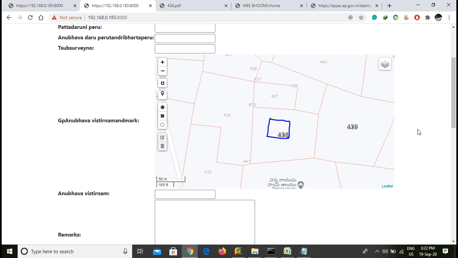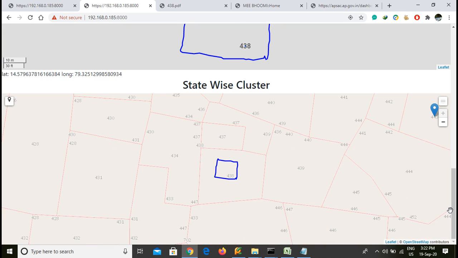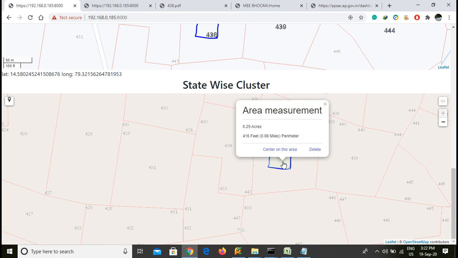If he is the landowner, the land occupancy is the same survey number, and the mapping is correct, we need to go for some other statistics. We need to measure how much land is available. This is the land with the same number. This is the measuring. I have already measured. It is written that this much, 0.25 acres, meaning 25 cents, is available. The land is available for agriculture.